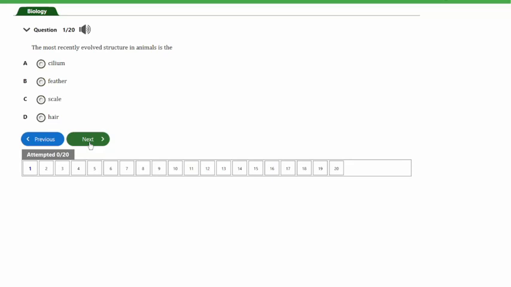So actually the animals here now, we have the invertebrates first, and then these invertebrates evolved into the vertebrates. The first evolved vertebrates is the pisces, which are fishes, and then from there we now have the amphibians. After the amphibians, the reptiles actually evolved from the amphibians.